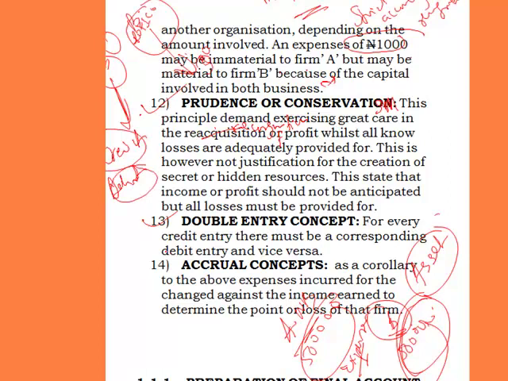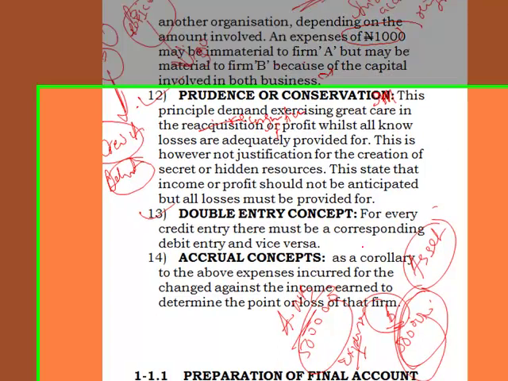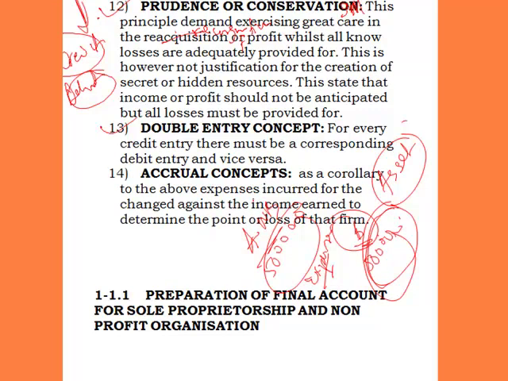Now let's go to the accrual concept. The accrual concept is a corollary to the above: expenses incurred for the period must be charged against the income to determine the profit or loss of that firm. You see that the expenses incurred for the period must be charged against the income, to determine the profit or loss of the firm.